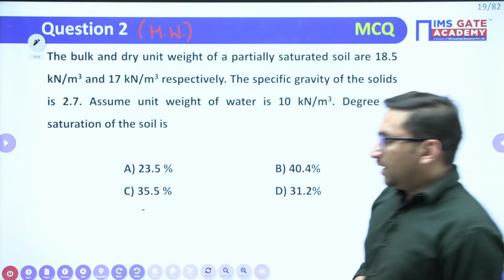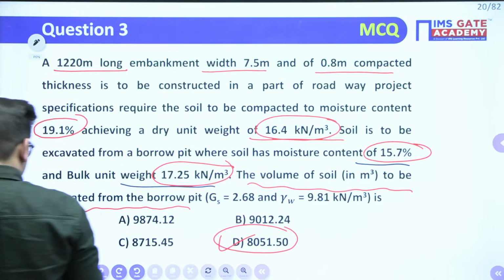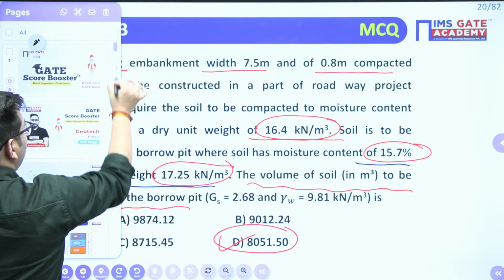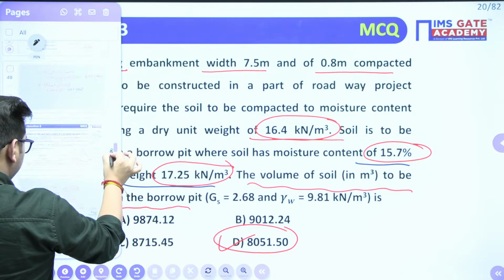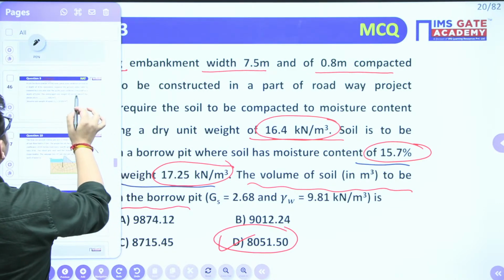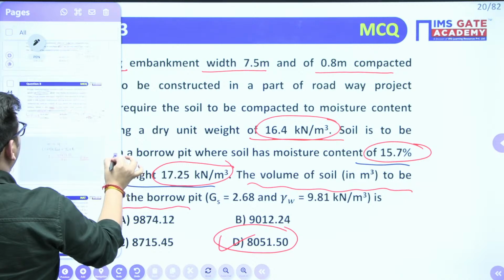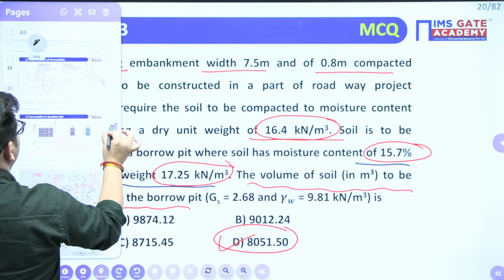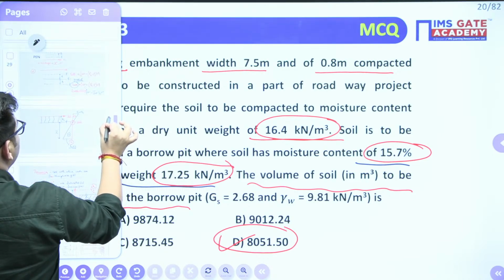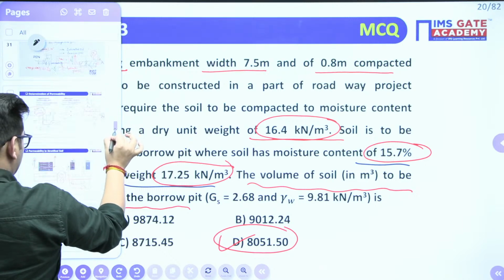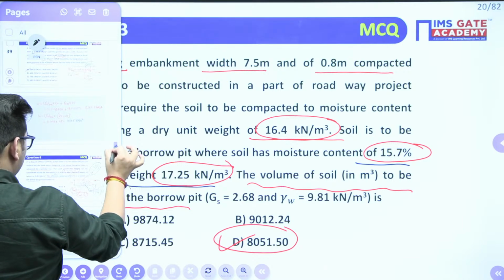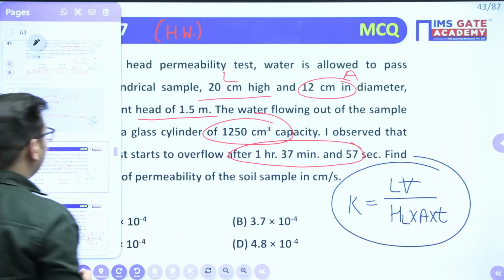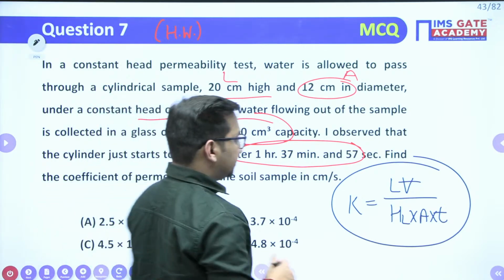And there is one more question on the calculation of permeability. So try to be present in the next class also. We are going to do some of the most important questions, and you will definitely get the same questions from the same concept in your exam also, right? So you should not miss those questions. This is also your homework, right? You can take the screenshot of this.